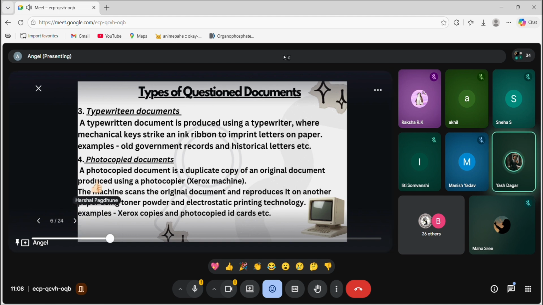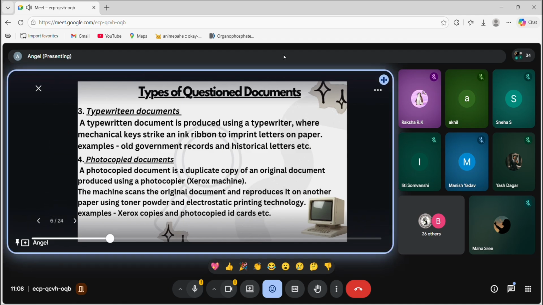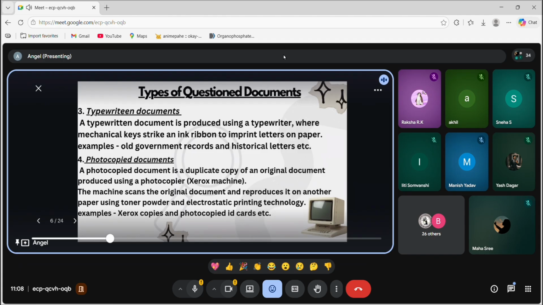Yes, it's okay. Okay. Photocopied document. A photocopied document is a duplicate copy of an original document, made by a Xerox machine. Basically, a machine scans the original document and reproduces it on another paper. We'll study about this in our later session also. There is a machine, ESDA, which is used in it, and we can photocopy the document with it. All those instruments we'll study in a later session.